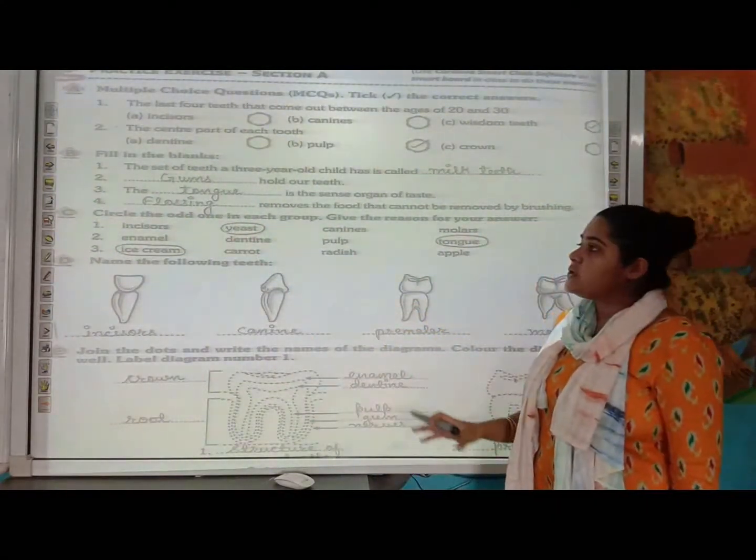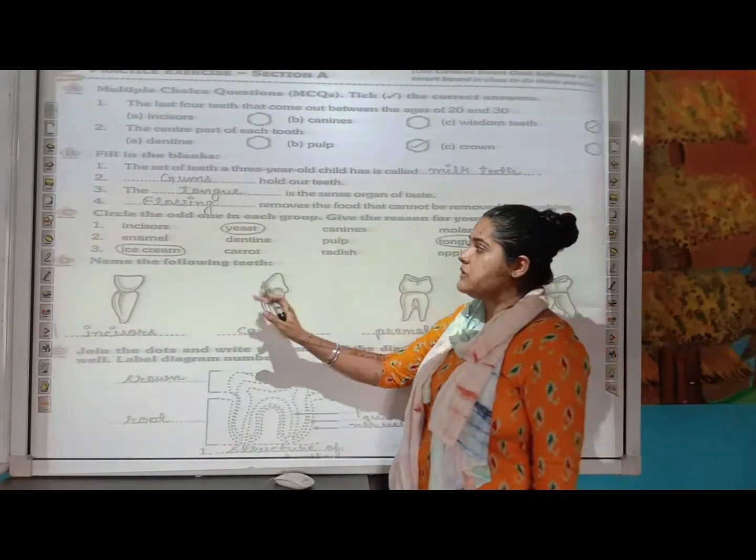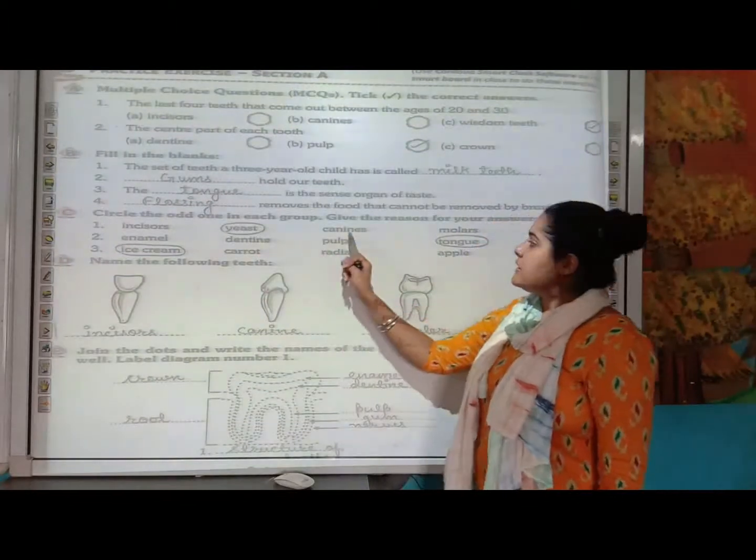The next type of question here is circle the odd one out. 4 are similar. You have to circle the odd one out. First of all, incisor, yeast, canine and molar.